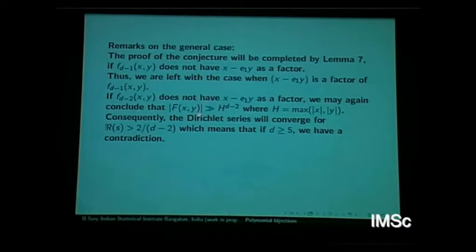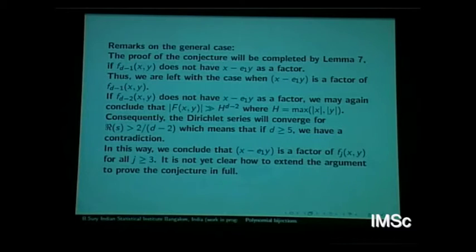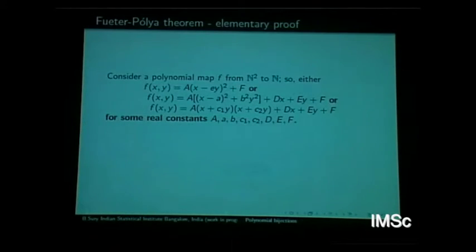So suppose if you keep on doing this, if fd minus 1 does not have this factor, then again we can conclude a lower bound like this, and so we will have at least the Fueter-Polya conjecture for high enough degree. So we can push it through, except that it might happen that all the fj's have the same common factor. Then we don't know what to do. It is not clear how to extend.